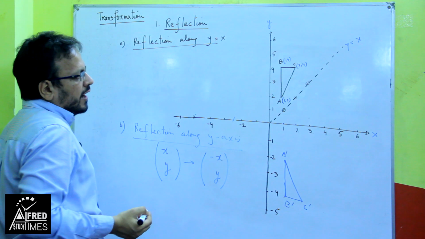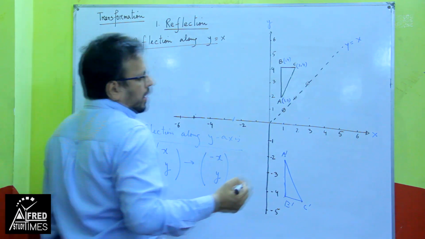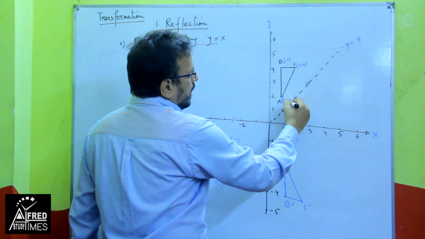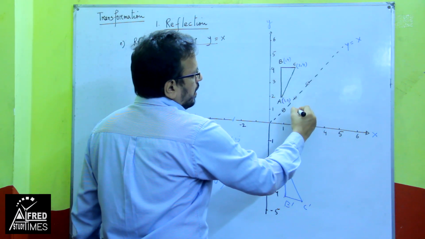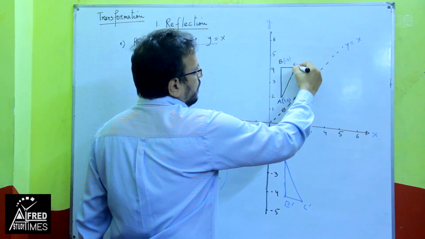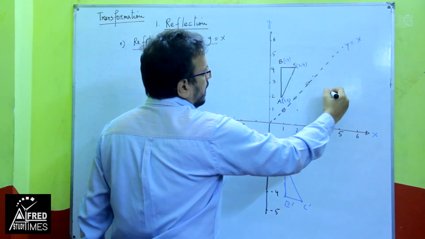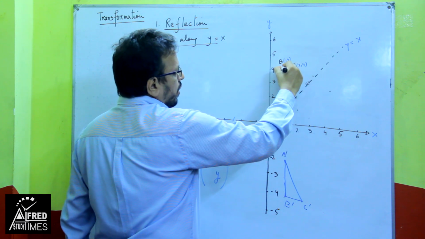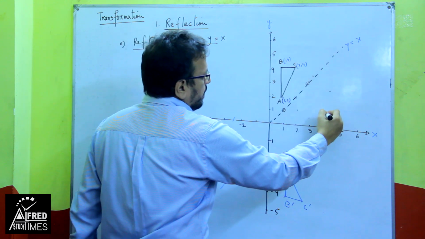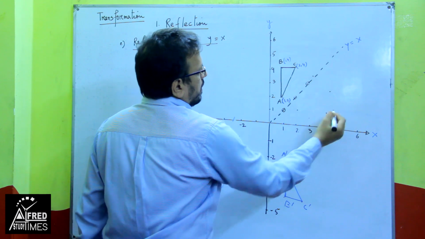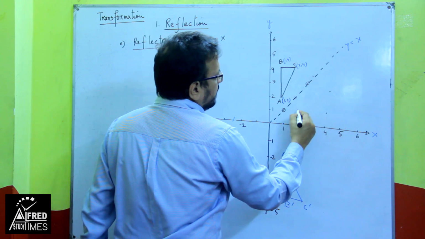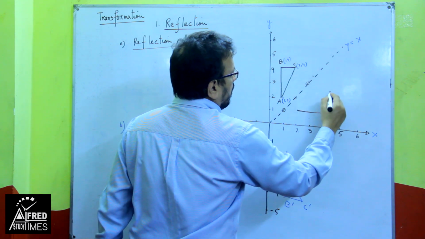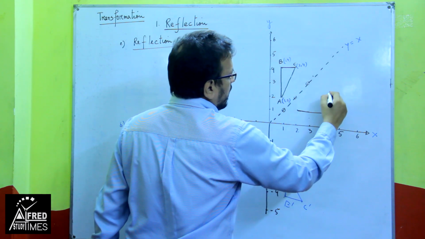Now, if you have the graph paper, to reflect this one, you have to understand that this point will come diagonally here. Similarly, this point will come diagonally here, and this point which is at 1, 4 will be reflected diagonally and come here. I don't have the graph paper here, but you can check it on your graph paper, or I will make you understand this one.